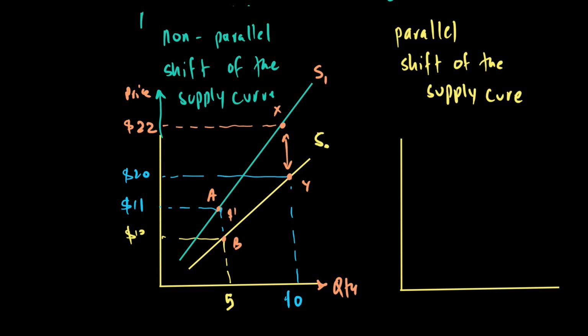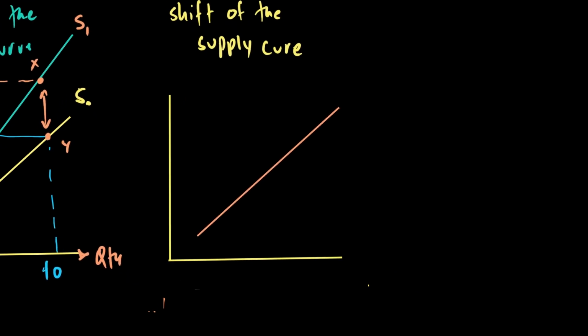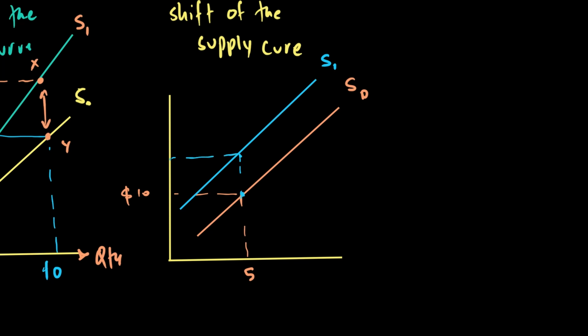and that's why there's a non-parallel shift of the supply curve. On the other hand, when you look at a specific tax, it's the same amount. Let's say I'm putting a $5 tax. If this is my supply curve before, and let's say my price was $10, I'm selling 5 units. Now when you put a $5 tax, the tax amount is not changing, and the supply curve shifts backward in a parallel manner, with the distance, no matter what the price is, being the same. So something which was sold for $10 will now be sold for $15, while something which was sold for $15 will now be sold for $20 after tax.